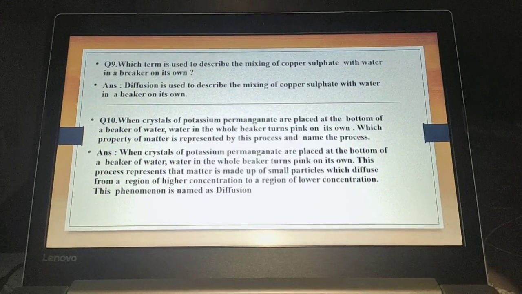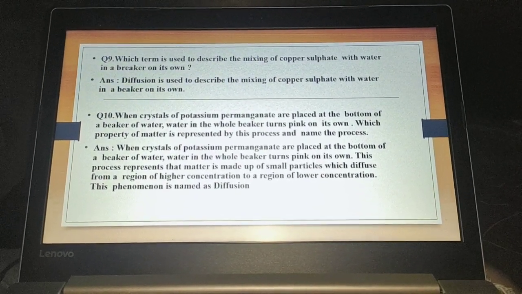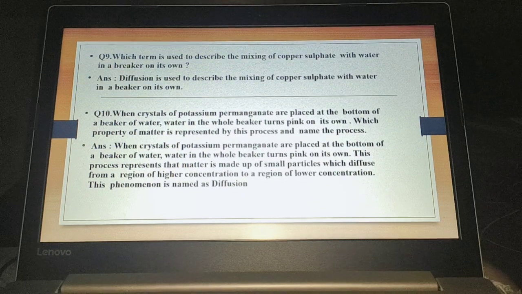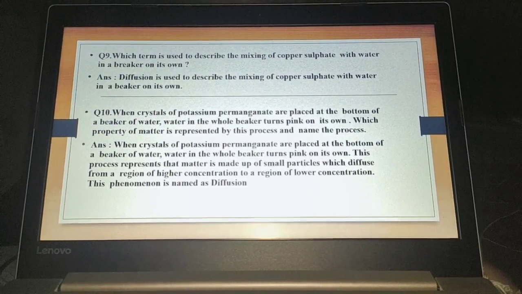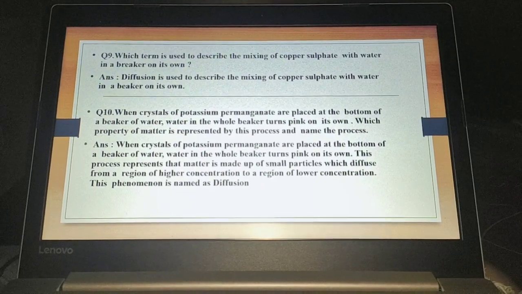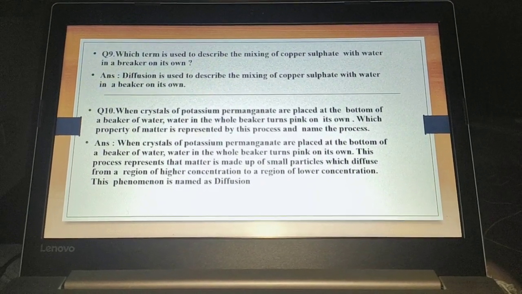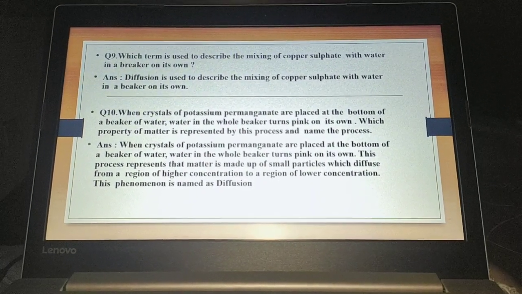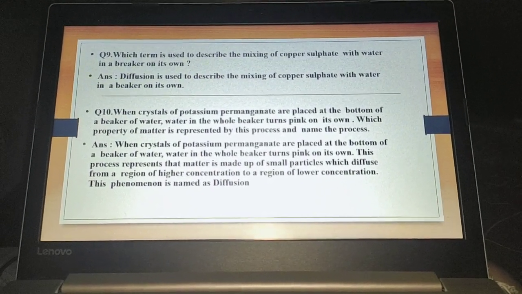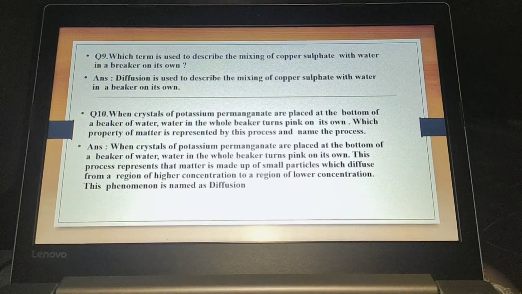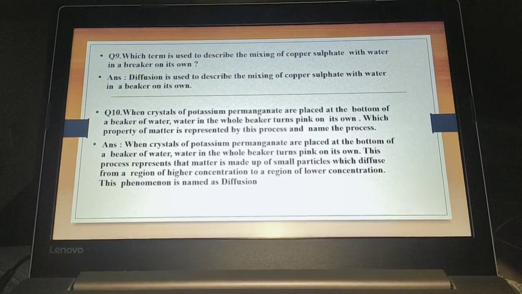This is from the activity that we have done in our videos. When crystals of potassium permanganate are placed at the bottom of a beaker of water, the whole beaker turns pink on its own. This process represents that matter is made up of small particles which diffuse from a region of high concentration to a region of low concentration, and this phenomenon is known as diffusion, which is mainly the intermixing of particles.